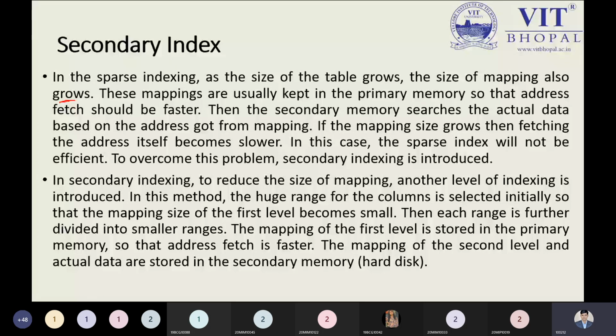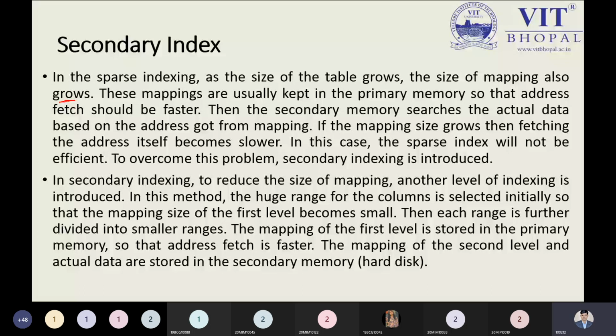Secondary index, in the database management system, is required to generate a field which has a unique value for each record, and it should be a candidate key. So this is also known as the non-clustering index. This is the idea I'm giving right now about the secondary index. It is known as two-level database indexing. Why is it known as two-level indexing? Because first it will make indexing as a primary, and then it will make indexing as a secondary. So we have to follow the first level and the second level properly.